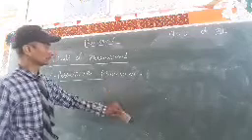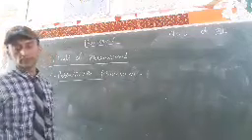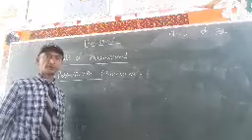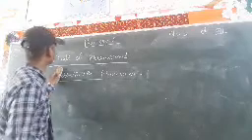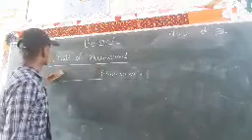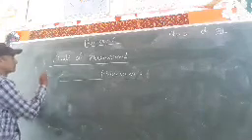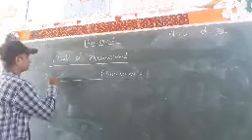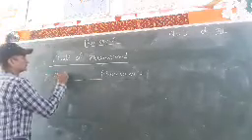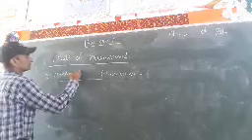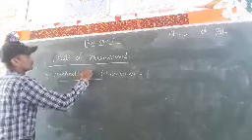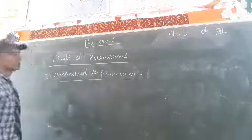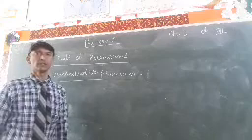Now, the third type of pronoun is the demonstrative pronoun.